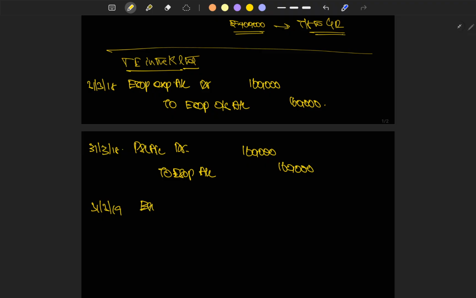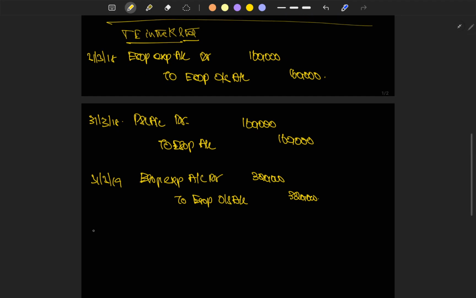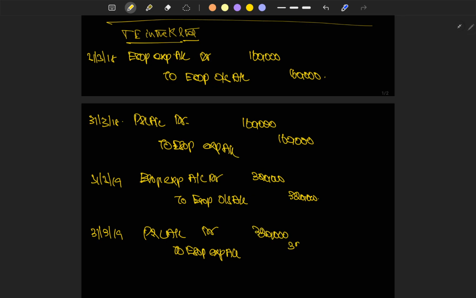On 31/3/19, ESOP expenses account debit to ESOP outstanding account, 3,20,000. On 31/3/19 we also have to transfer to the P&L account: P&L account debit to ESOP expenses account, 3,20,000.